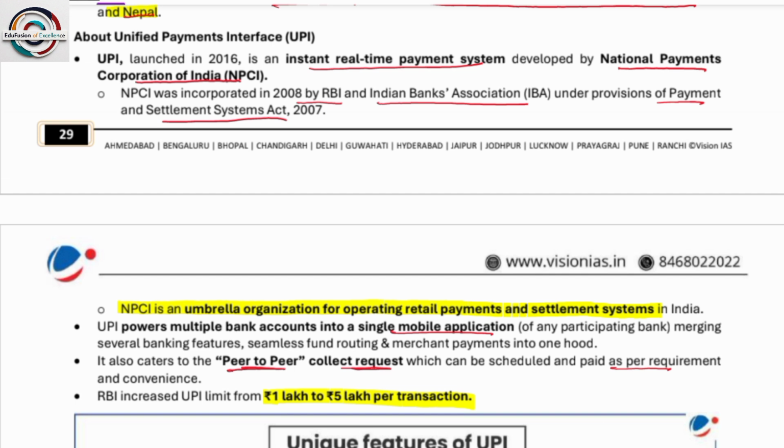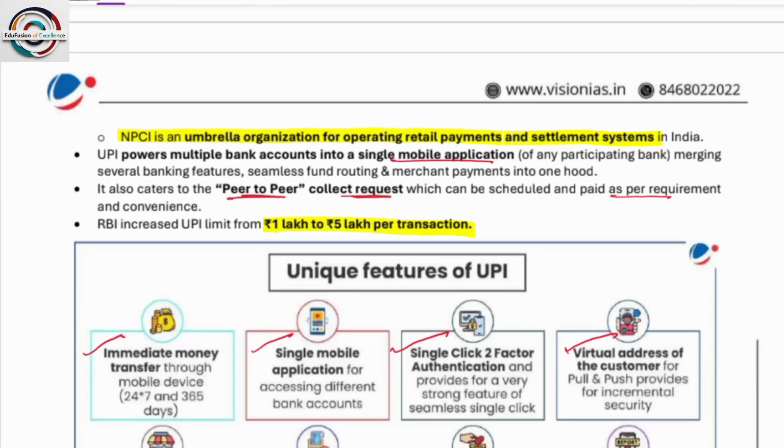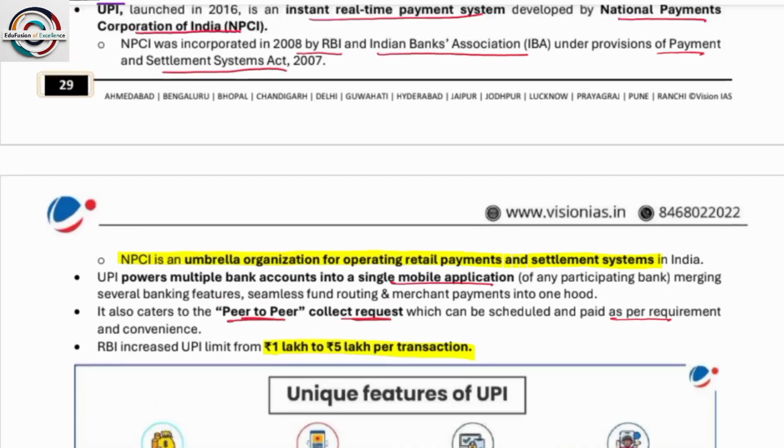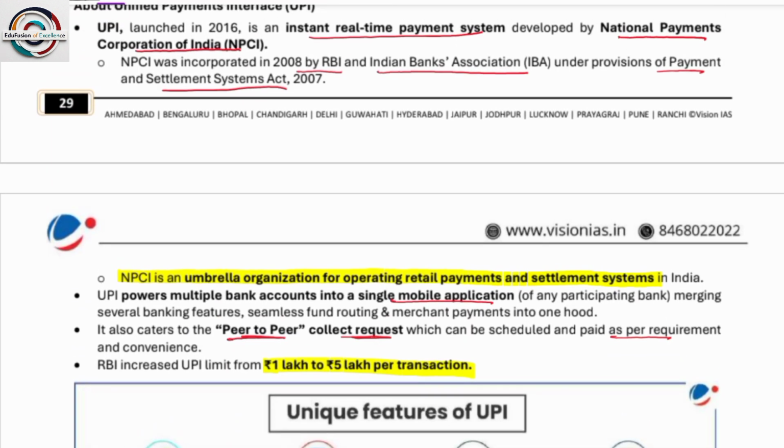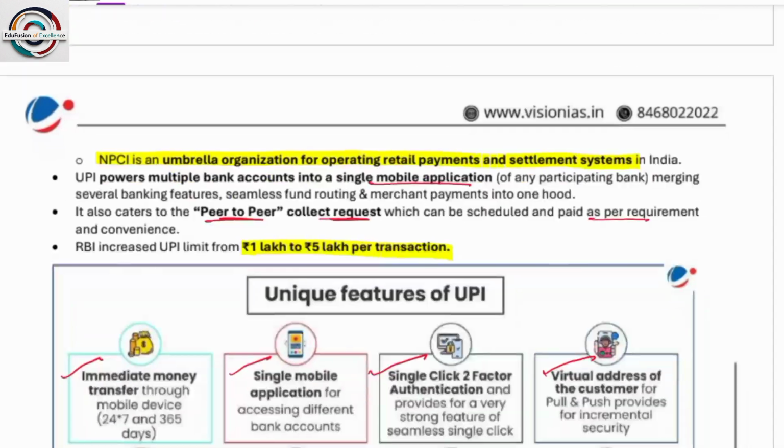Okay, and what is real time? Real time is that I just initiated payment and it automatically got into the beneficiary's account within the same period of time without taking any extra time. This is called real time benefits. So NPCI, National Payments Corporation of India, is an umbrella organization for operating all retail payments and settlement systems.